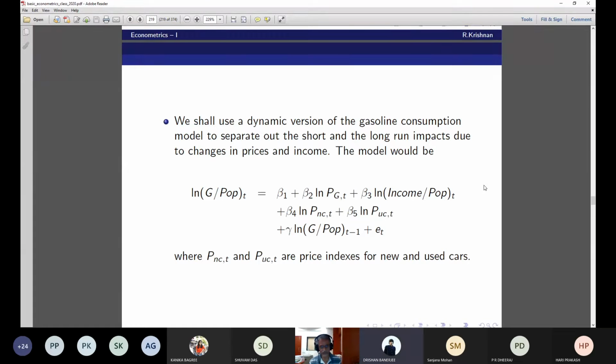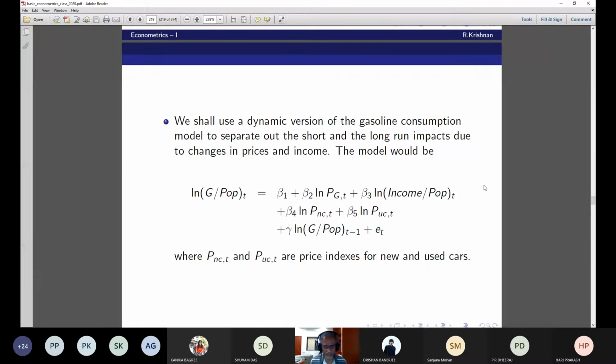So the coefficients beta 2, beta 3, beta 4. No, beta 2 and beta 3 only, the price of gasoline and income elasticities. How do you calculate the long run elasticities? This involves some assumption.